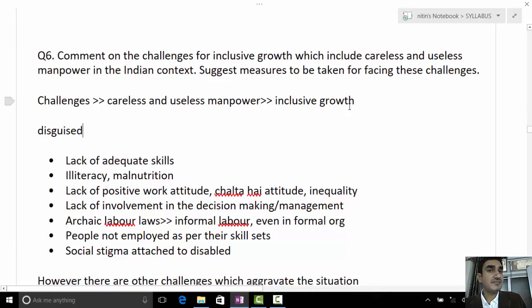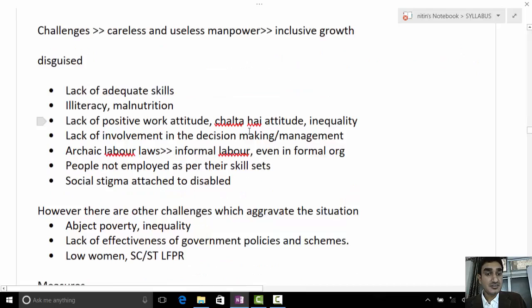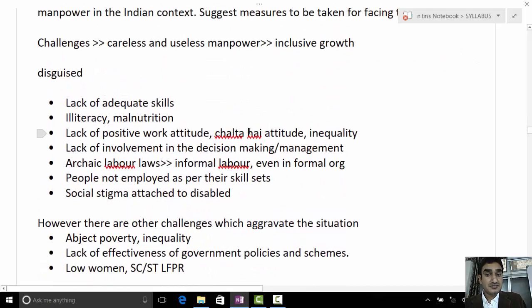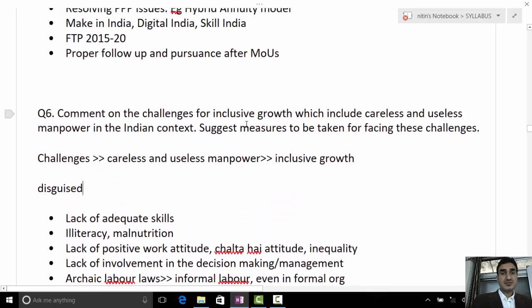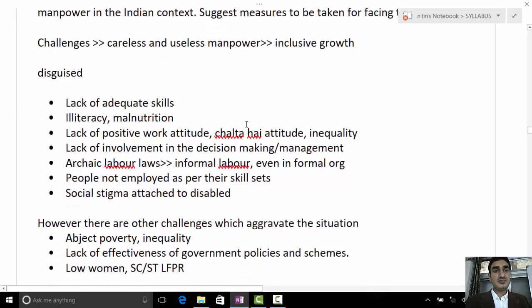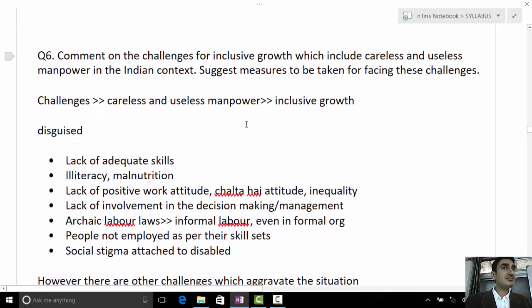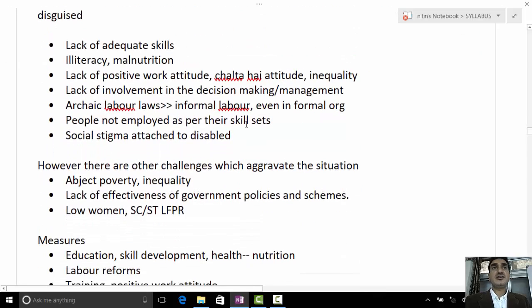It was a challenging question, in fact, till now we have seen. So what I believe is that the major part of this question, the first part, should revolve around these two, careless and useless. Then you can write there are other challenges of inclusive growth that you have told, around 4 or 5 points, and quickly write that. And then it says measures. With respect to each challenge you can write measures, and it's not a big deal.